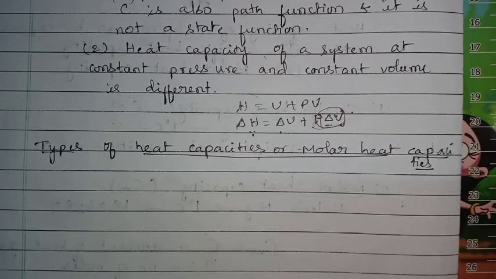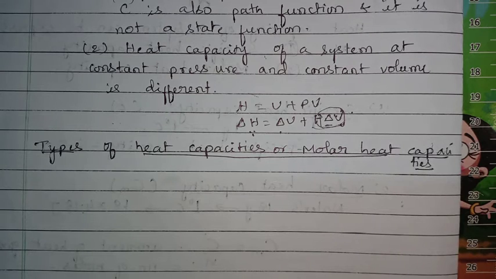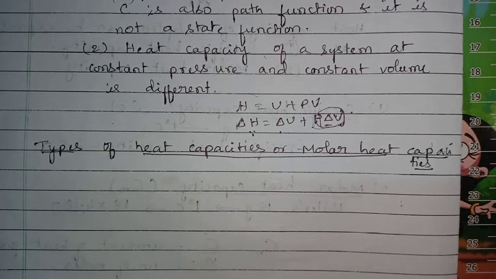Okay, I think you understood. Next, types of heat capacity or molar heat capacity. Already you know, we can express heat capacity at constant pressure and heat capacity at constant volume.